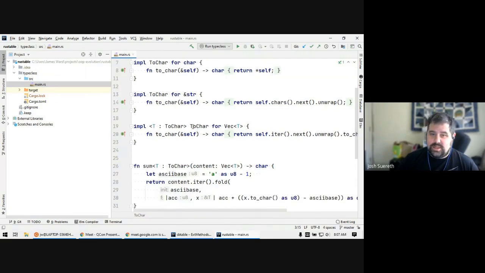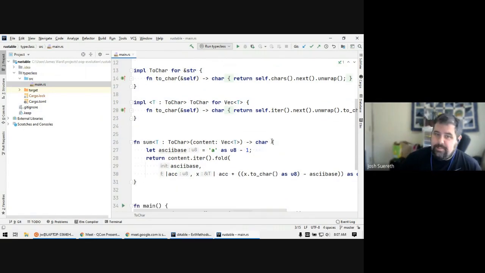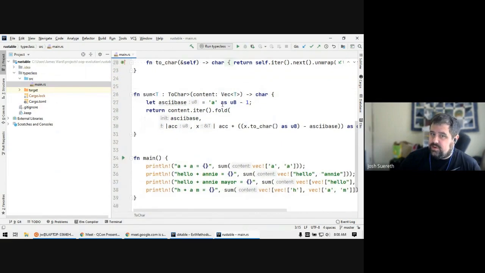And then there's this nice implementation where we can take in an abstract type and define it against any vector of any type and say, okay, if I want to define the implementation for a vector of any type, just give me the implementation for the type of the vector, the t, and then I will continue to unwind these things, right? And so when we define sum, we just have to define one toChar interface for any possible vector of t that we have. And we can sum over this, and it will infer through things what we need.